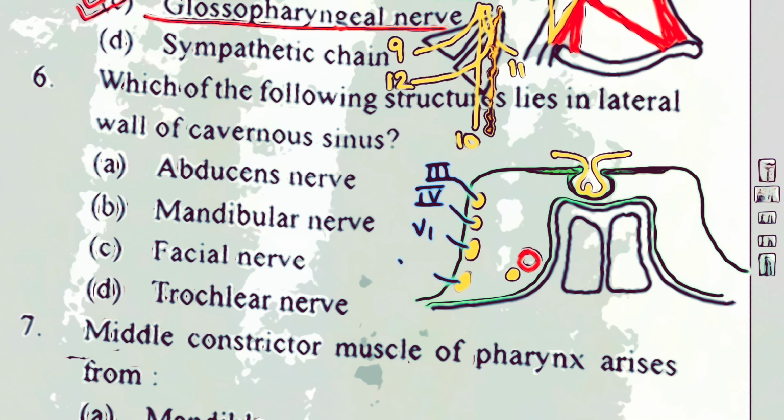This one is V2, which is the maxillary division. It continues here on the lateral wall, the lowest nerve in the lateral wall, and then emerges out through the foramen rotundum into the pterygopalatine fossa, where it suspends the pterygopalatine ganglion.